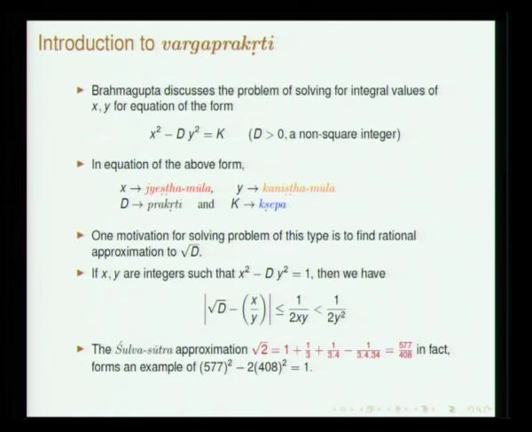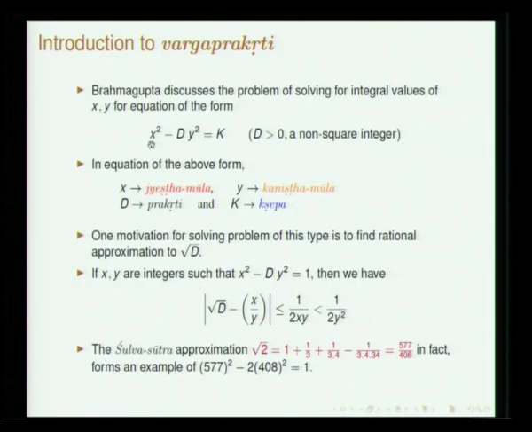Now I come to the most important part of this chapter, which is almost the last 30 verses. The first 30 verses were Kuttaka. Then we had dealing with surds, operations, Ekavarna Samikarana, Anekavarna Samikarana, and Bhavita. Then he goes on to Varga Prakriti, which refers to the second order indeterminate equation. An equation of this form, x square minus dy square, is known as Varga Prakriti. Given d and k, we need to find x and y, which are integers.